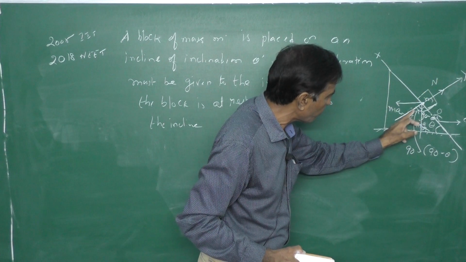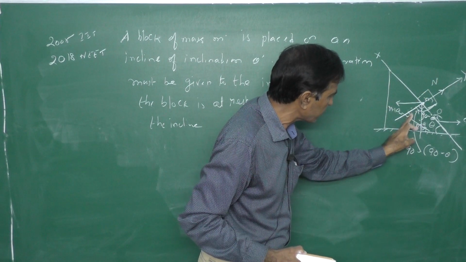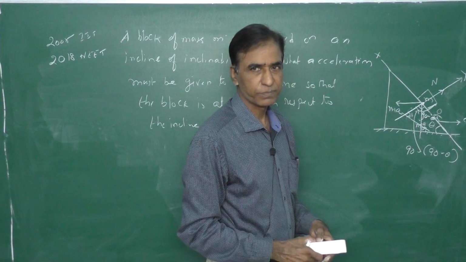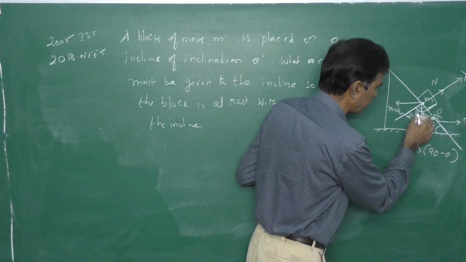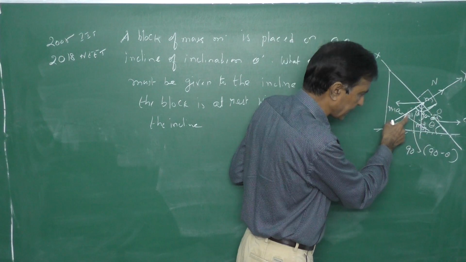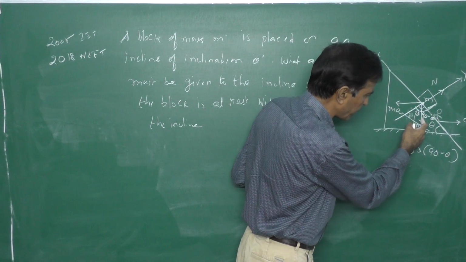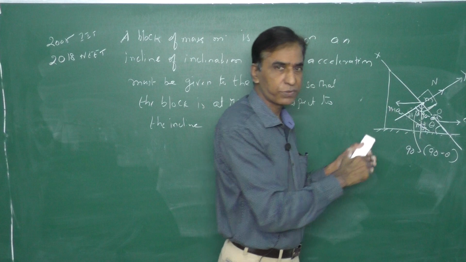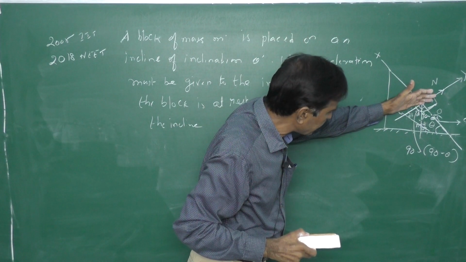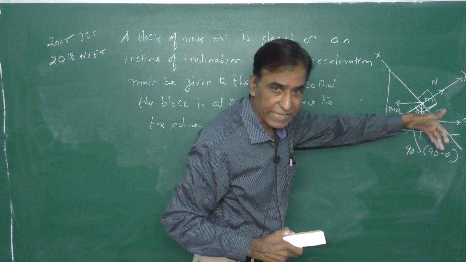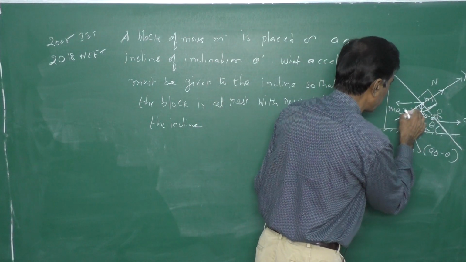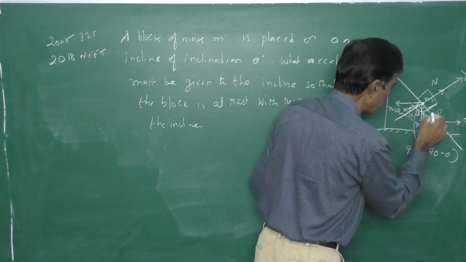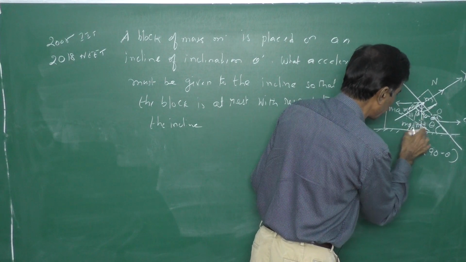So this will be y and this is x, and we know they are mutually perpendicular. Now this is a right angle triangle, because this angle is theta, this is 90, and this is the hypotenuse. mg will become the hypotenuse, this will become the adjacent side, and this will become the opposite side. Therefore, this will be mg cos theta and this will be mg sin theta.